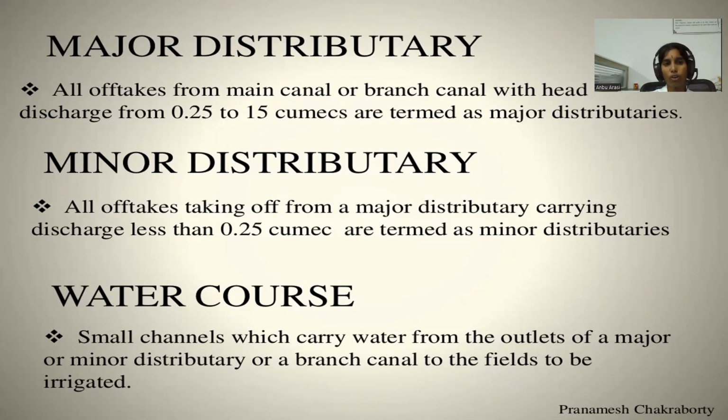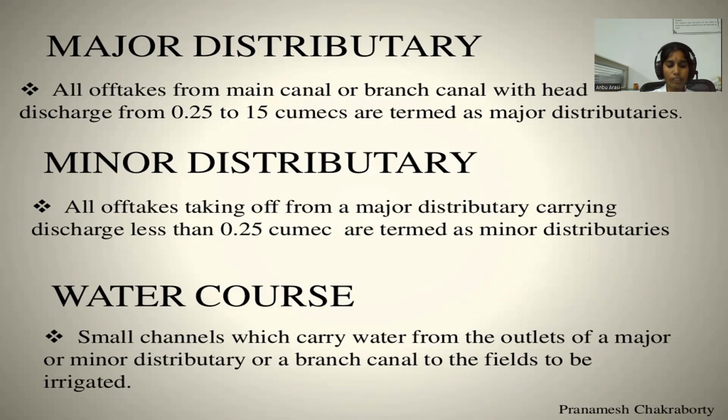All takeoffs from the main canal or branch canal with a discharge from 0.25 to 15 cumecs are termed major distributaries. Minor distributary: all takeoffs from a major distributary carrying discharge less than 0.25 cumecs are termed minor distributaries.